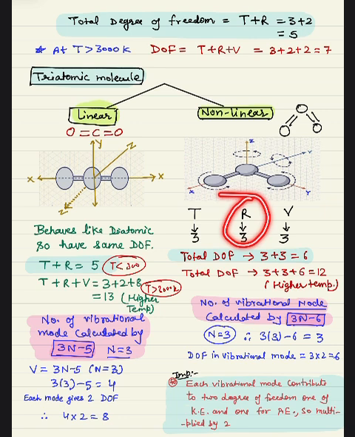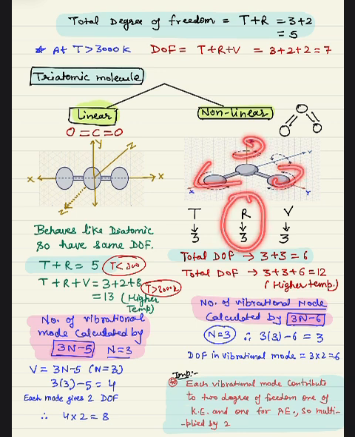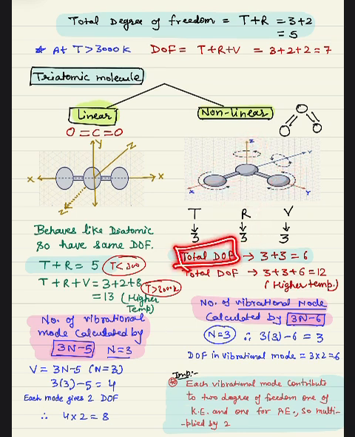Now rotational motion. Can you see this is not linear? So it can rotate about x-axis, about y-axis and about z-axis. So it can rotate about all the axes, x, y and z. So rotational motion has 3 degrees of freedom. So total degree of freedom when temperature is less is 6.